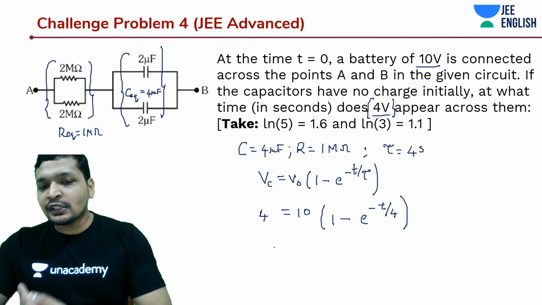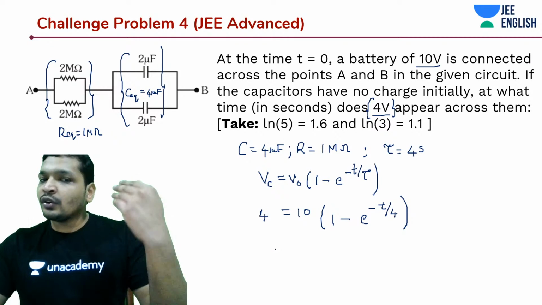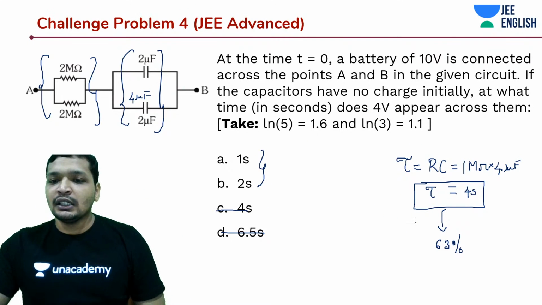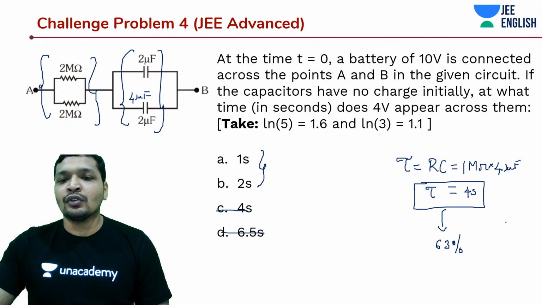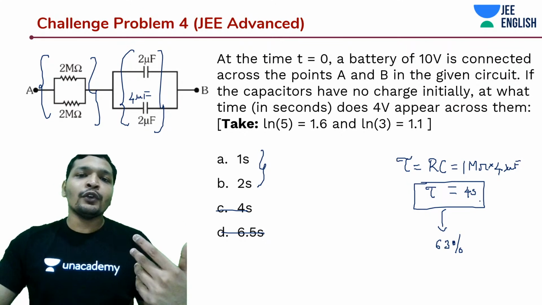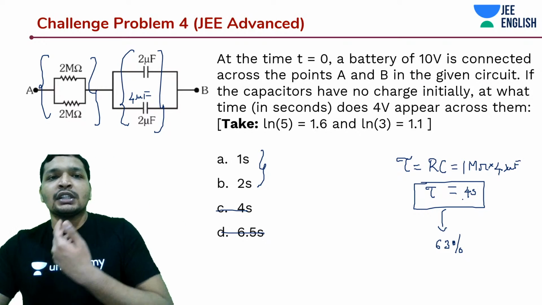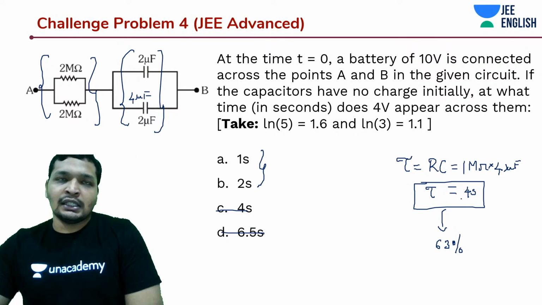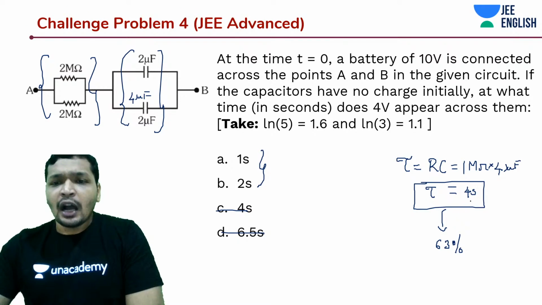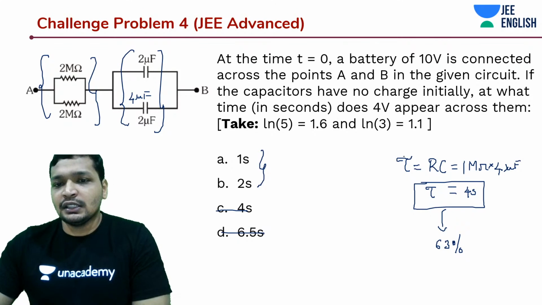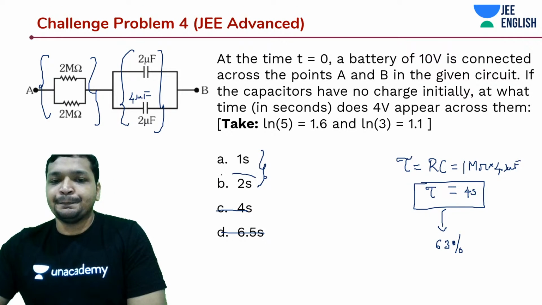So as soon as you approach this, at tau it should be 63%. Tau is 4 seconds, so it should not be C and D. Method of elimination, it will not be 1 second, guys, because if tau is 4 seconds, at 1/4 of tau it is only charged a little more than 35%, and maybe at half of tau it reaches 40%. So that should be B.